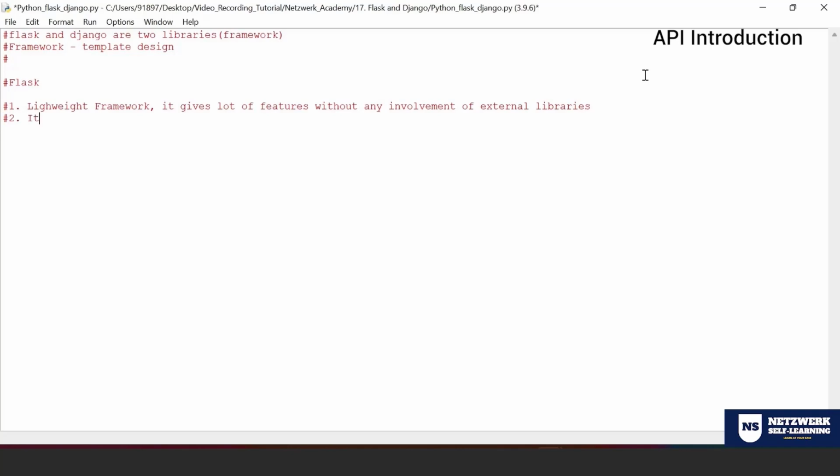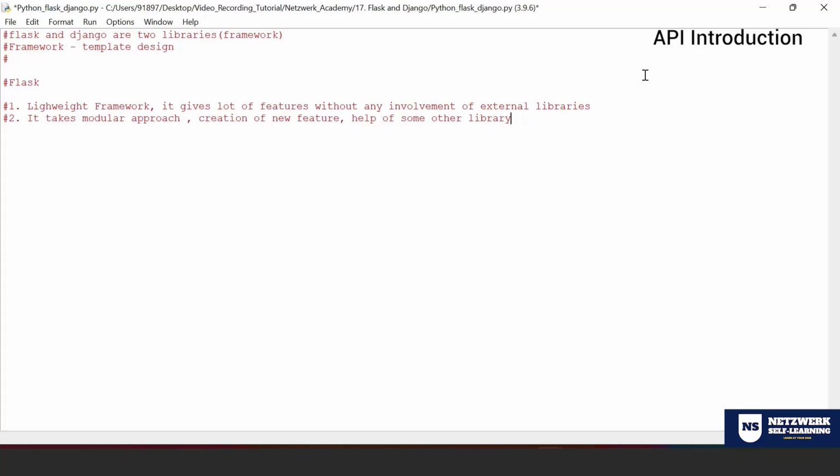Okay, it takes a modular approach. That means the creation of a new feature is not an inbuilt one; you need to take some help of some other library. Then if you argue with me, Mohan, then what is the use of the first line? You told that it doesn't involve any external library.